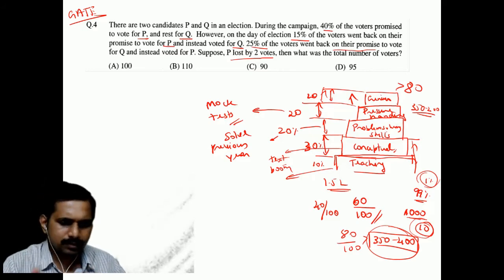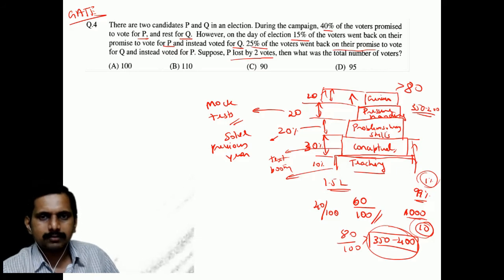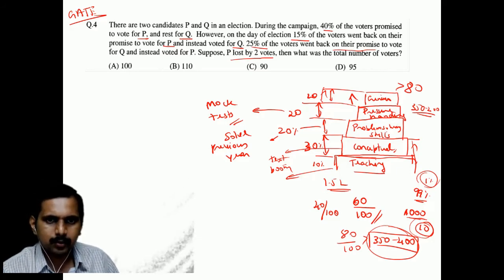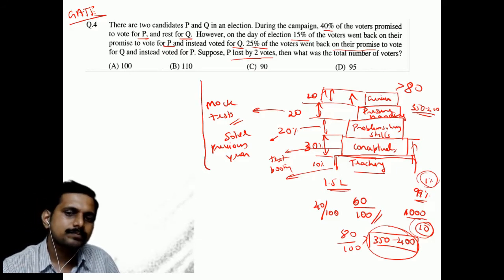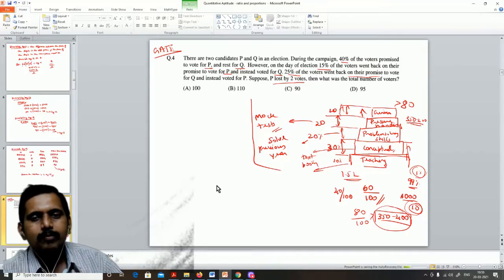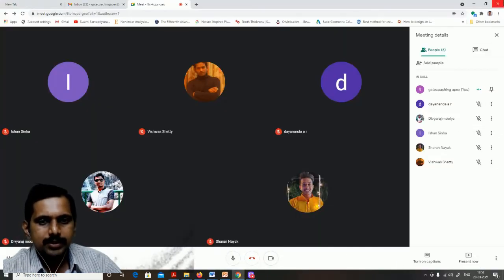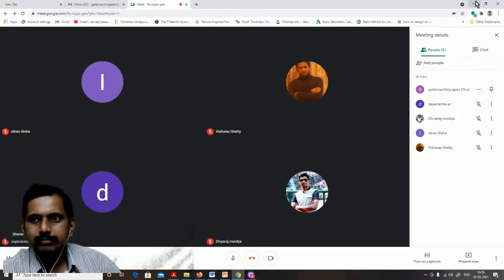Yes, students, why are you struggling here? How many of you got the answer? How many of you think you cannot solve it? Does anybody think you cannot solve it? Come on, what's happening? Let me see where the students are. Yes, they are there. Sharon went off.